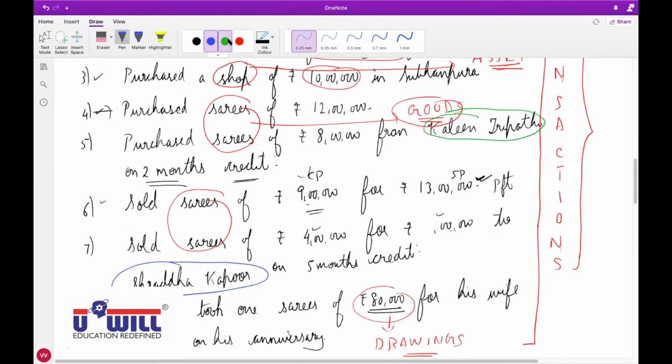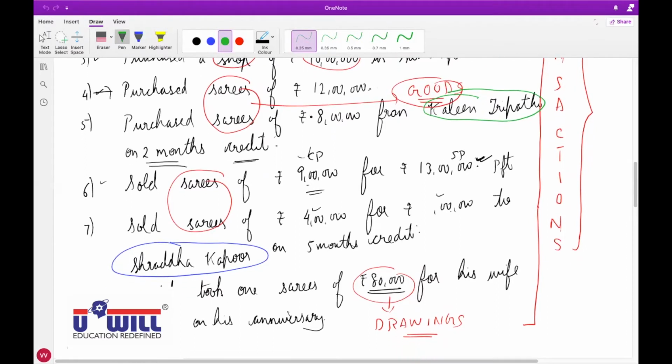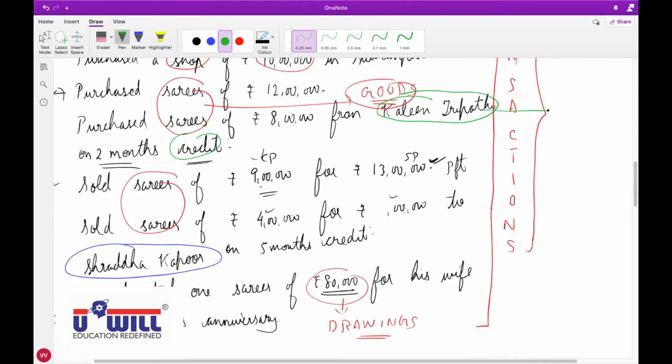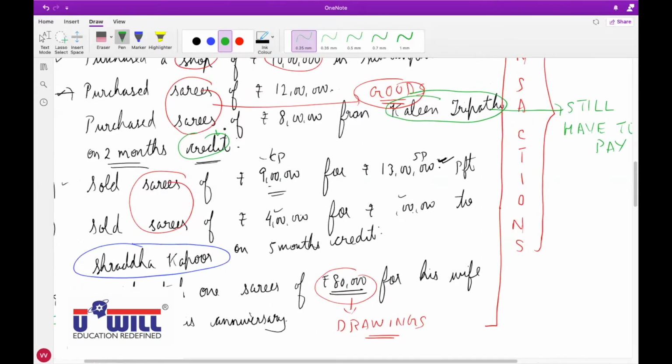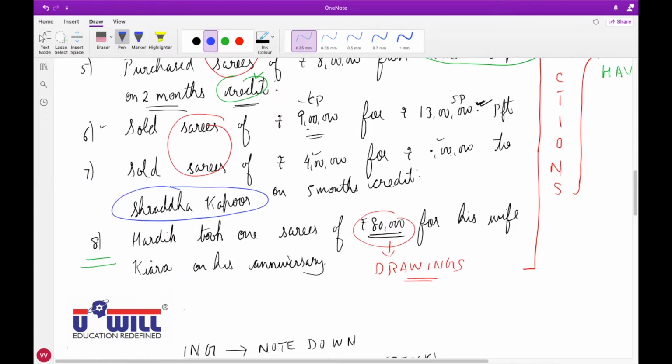Understand it. Kaleen Tripathi, we purchased saris on credit. Means can I say that we still have to pay the money after 2 months? We have purchased on 2 months credit, which means we still have to pay the money to Kaleen after 2 months. Same way, sold saris of 4 lakhs for rupees 6 lakhs to Shraddha Kapoor.